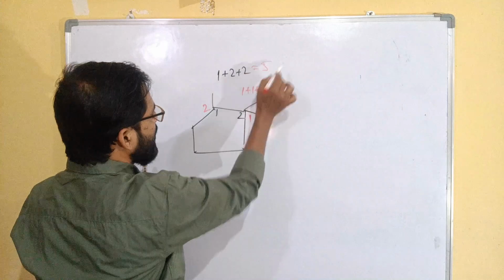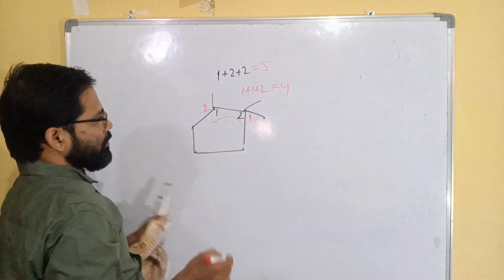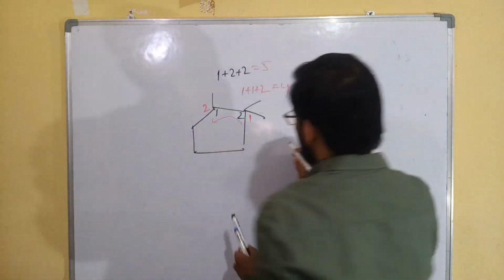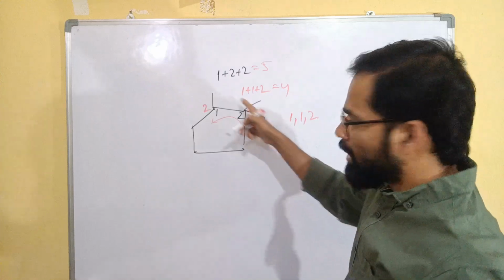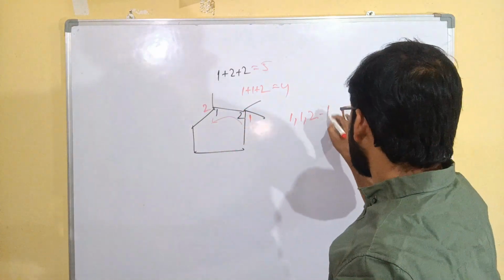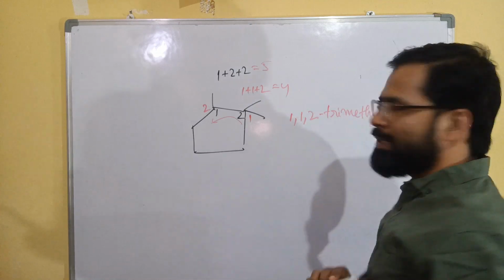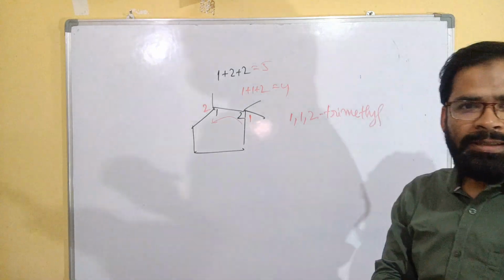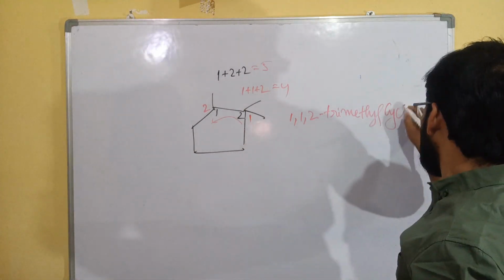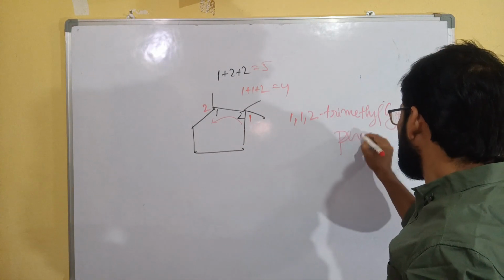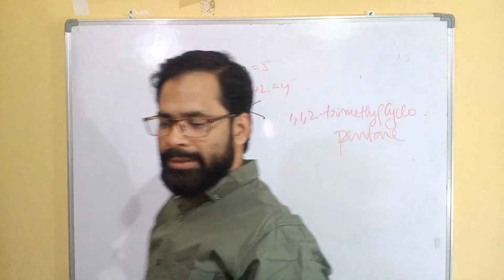So here 5, here 4. So definitely we have to start from here. So the name will be 1,1,2, all are methyl. So that's why trimethyl cyclopentane.